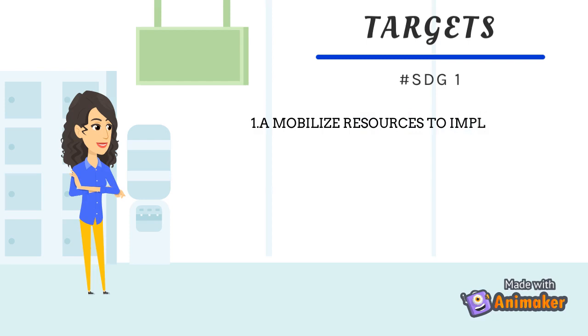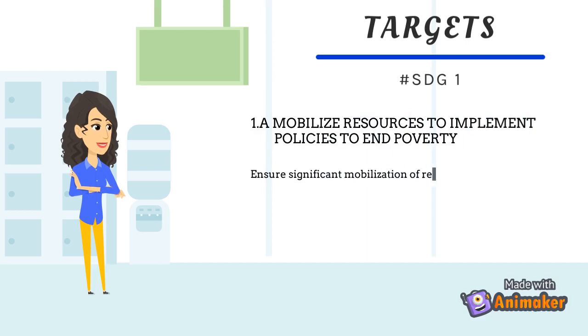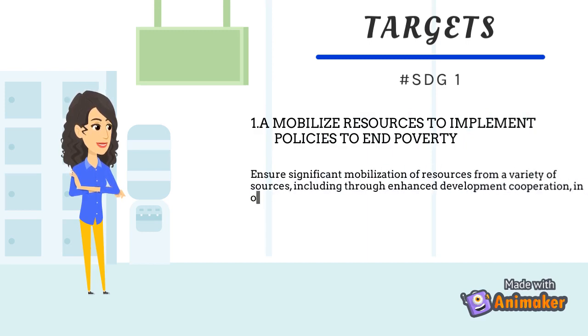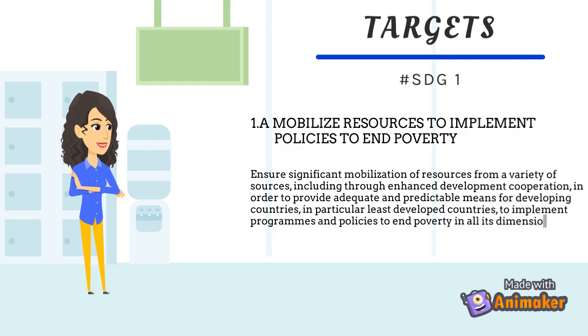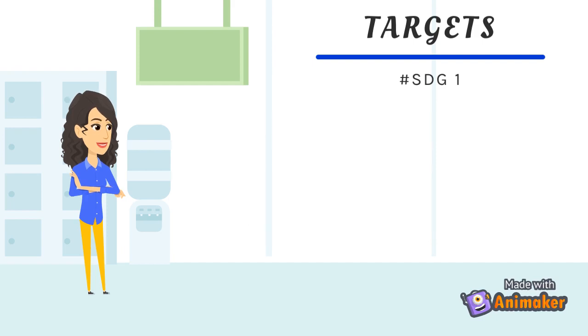Mobilize resources to implement policies to end poverty. Ensure significant mobilization of resources from a variety of sources, including through enhanced development cooperation, in order to provide adequate and predictable means for developing countries, in particular least developed countries, to implement programs and policies to end poverty in all its dimensions.